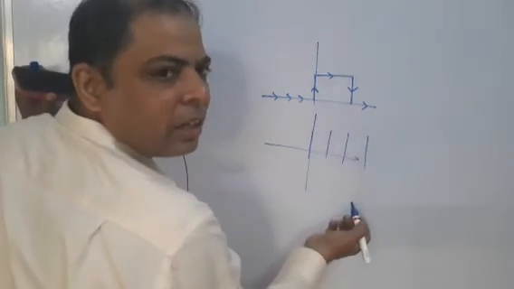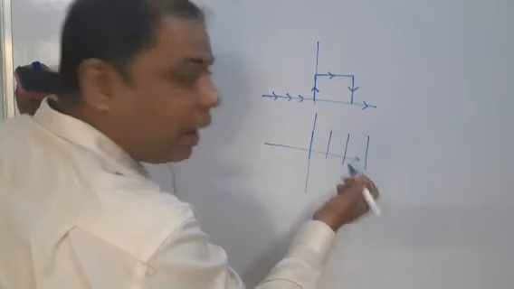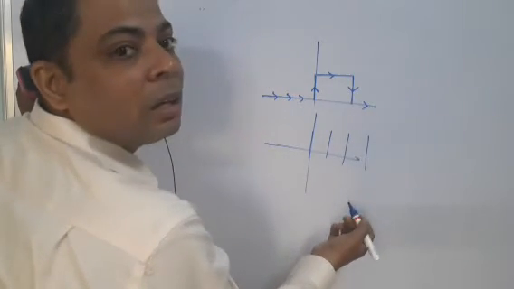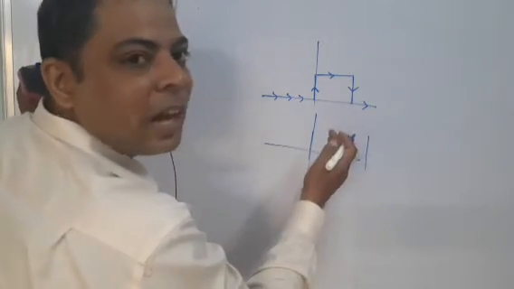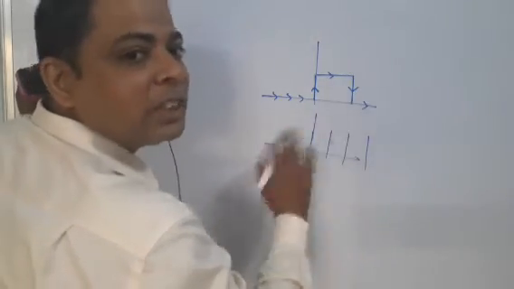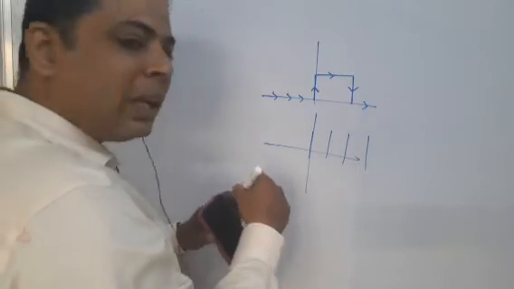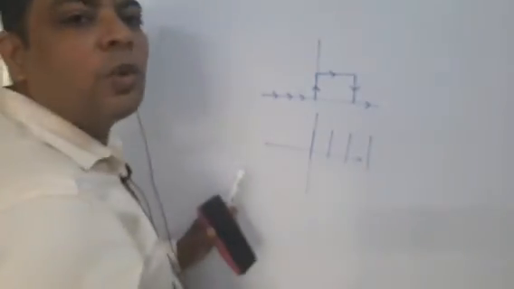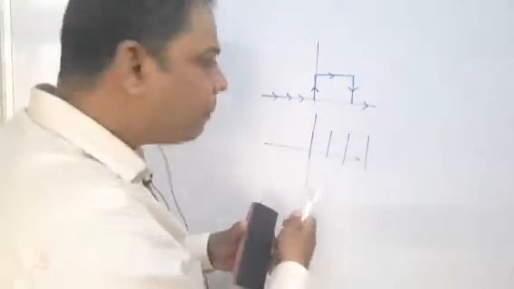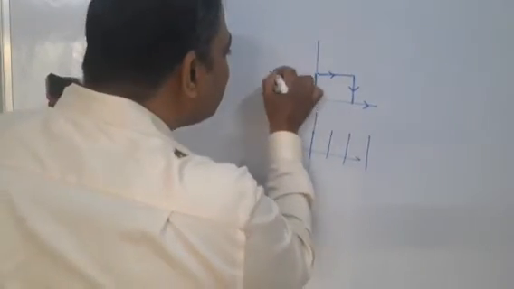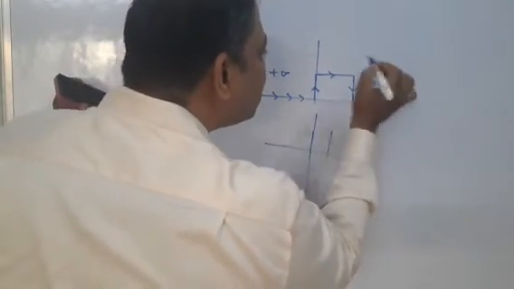Actually any vertical line, the slope is always infinite in magnitude. Now what will be the polarity? That means plus or minus. How to assign plus or minus, positive or negative, so that looking at the signal, you can easily judge whether the slope is positive or negative. So here the slope is plus infinite, here the slope is minus infinite.